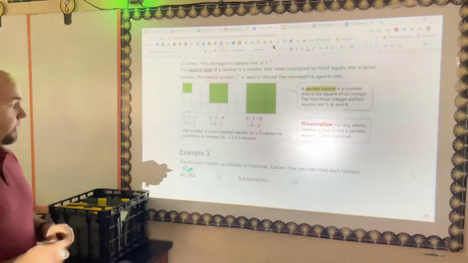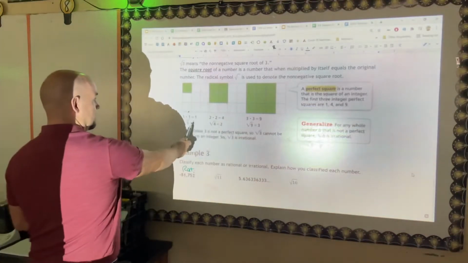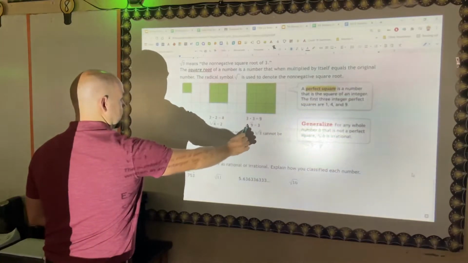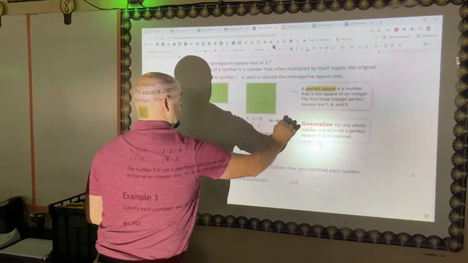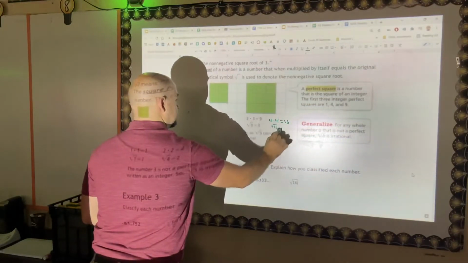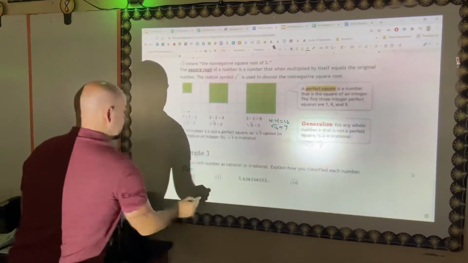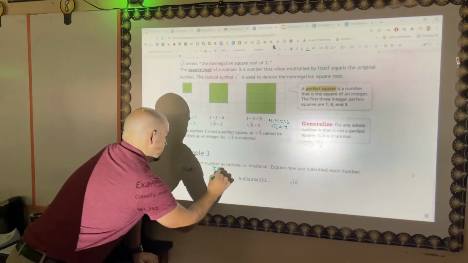The square root of 11, I just wrote it up here. If I were looking at the square root of 9, our next one was 4 times 4 equals 16, so the square root of 16 is our next one, which equals 4. So the square root of 11 is irrational.